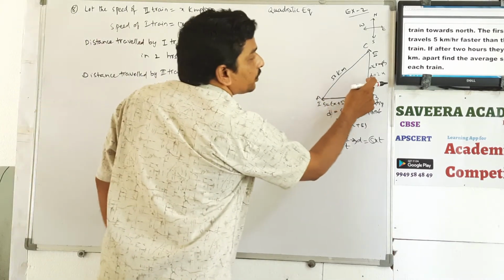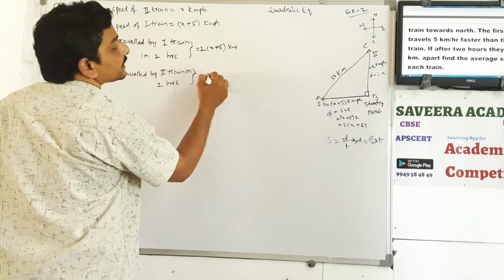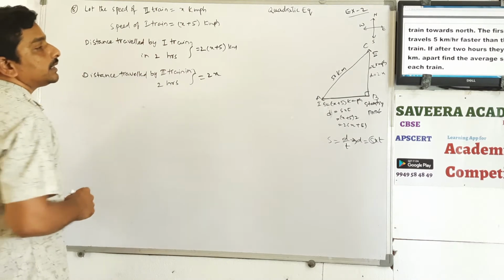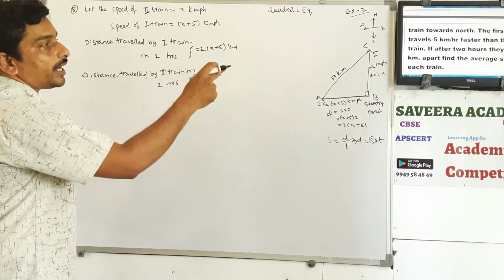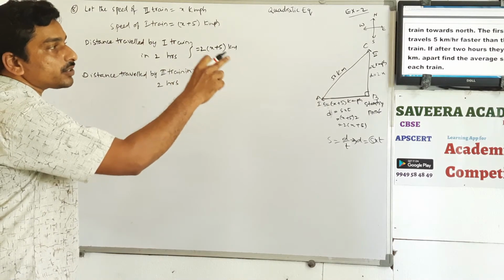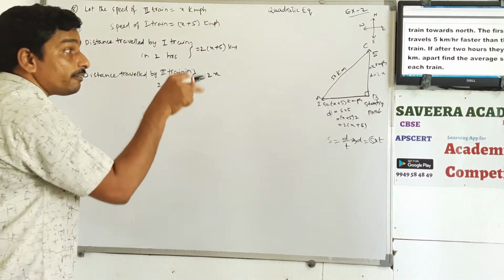Second train in 2 hours, how much distance? 2x distance it is covered. Okay, now after 2 hours they are apart from each one is at a distance of 50 kilometers. Therefore from triangle ABC,